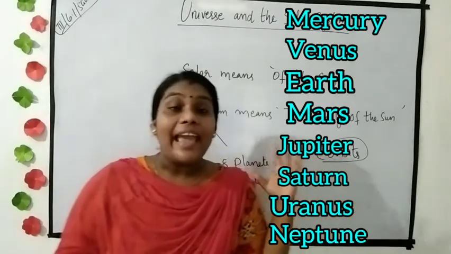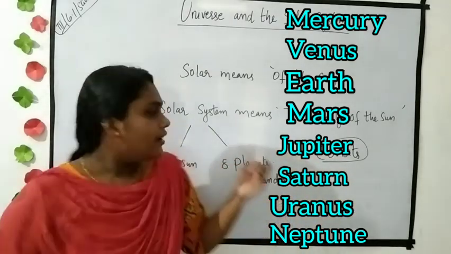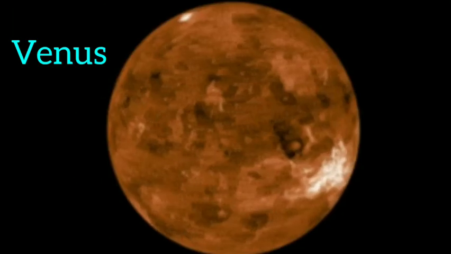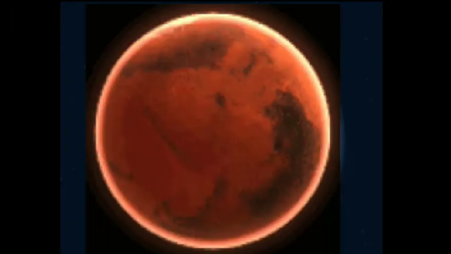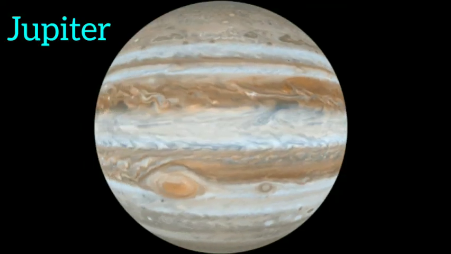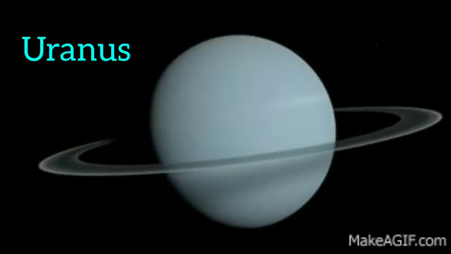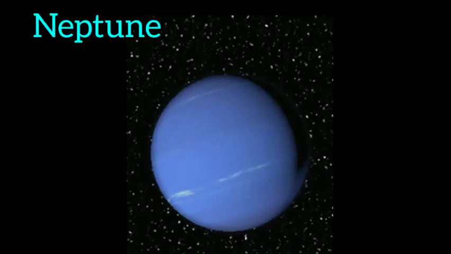These are the 8 planets in the solar system.